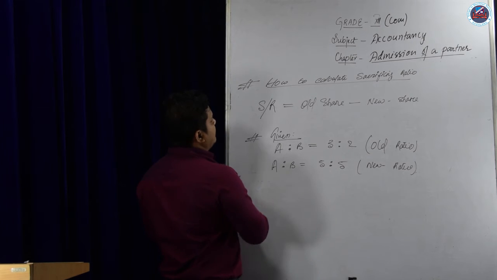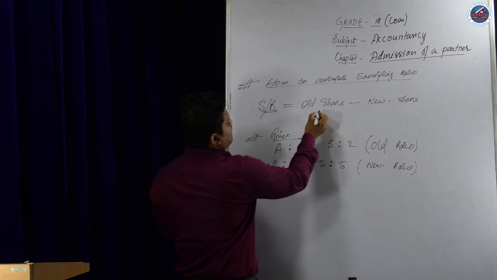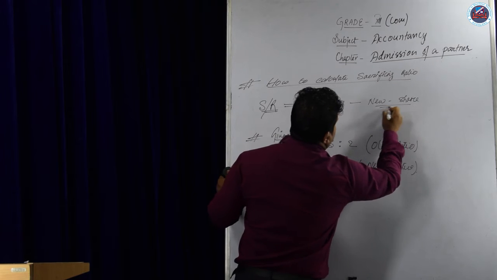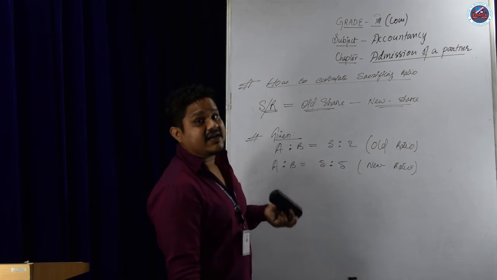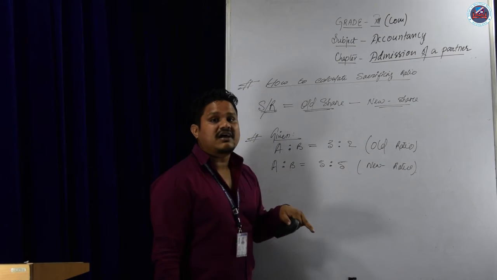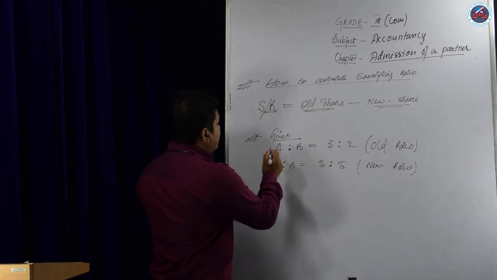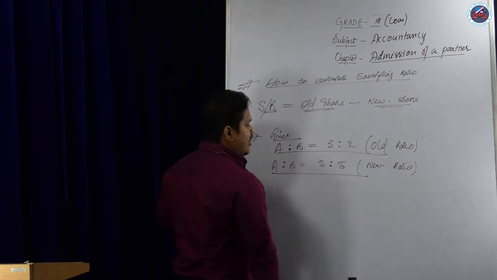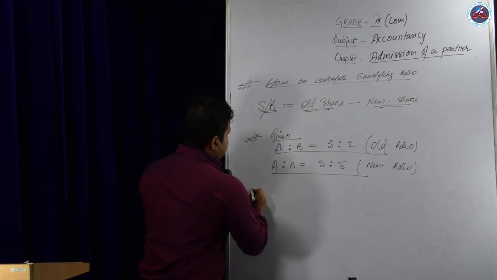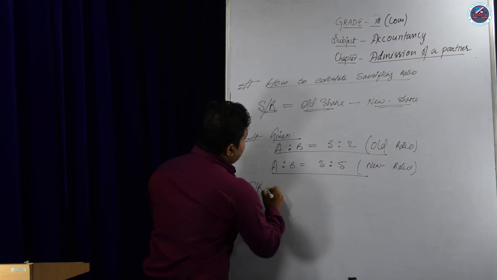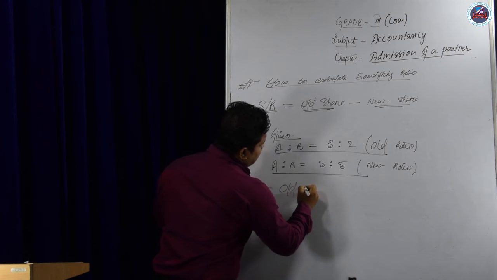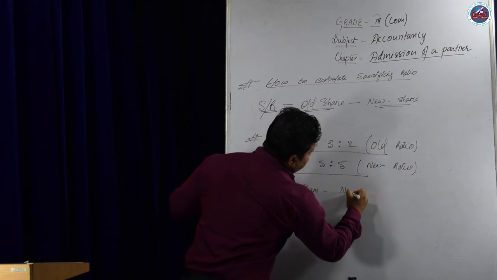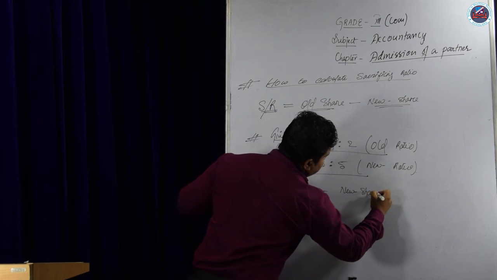So how will we find out the sacrificing ratio? I have given the formula. The old partner will sacrifice for the new partner. He will surrender his share of profit for the new partner. The old ratio and the new ratio are given. The formula is sacrificing ratio equals old share minus new share.